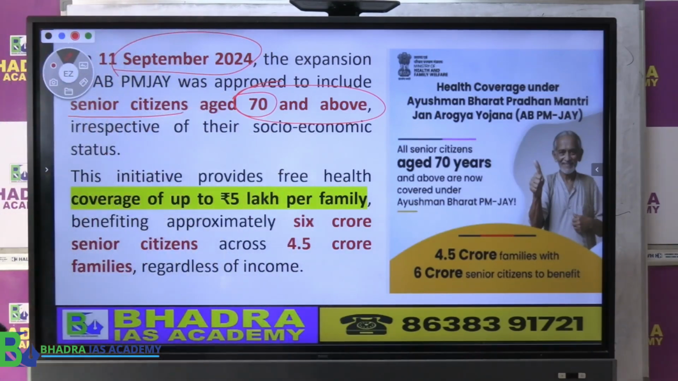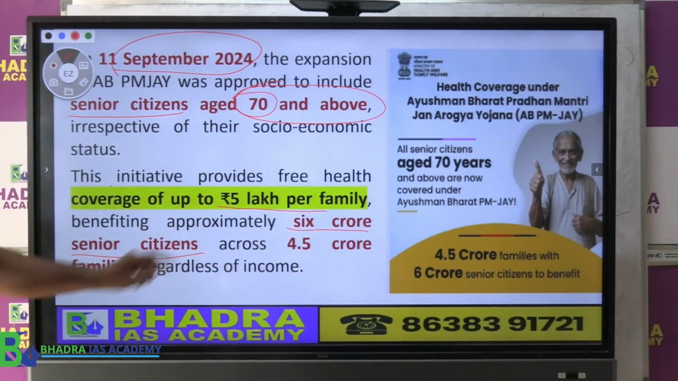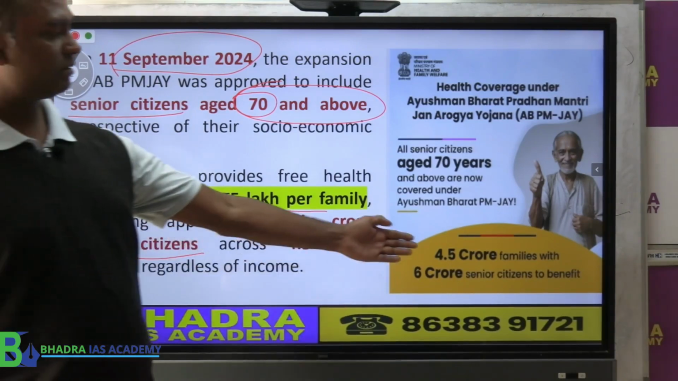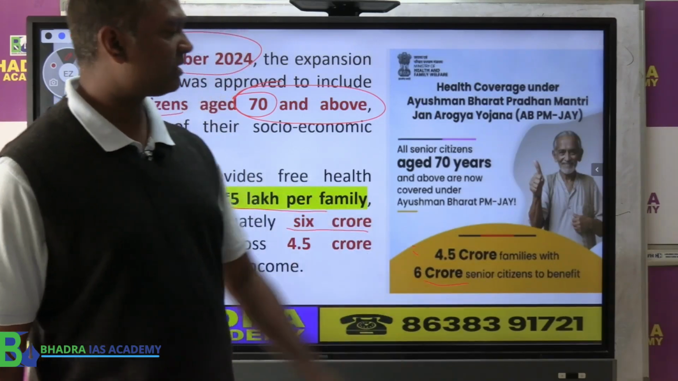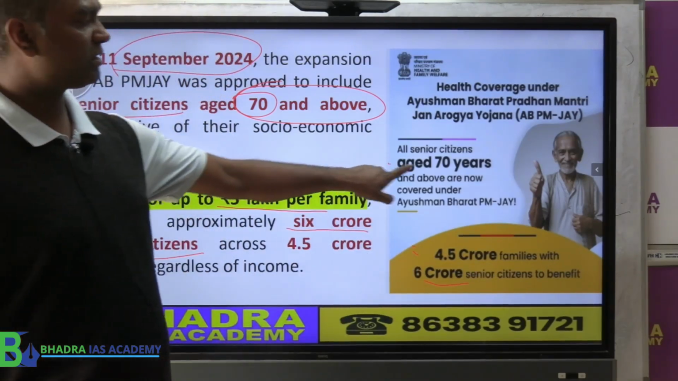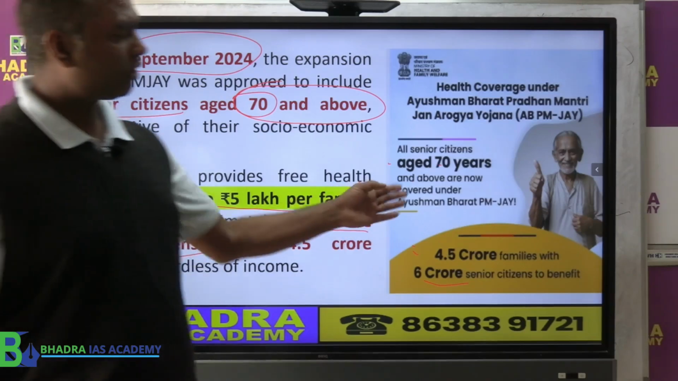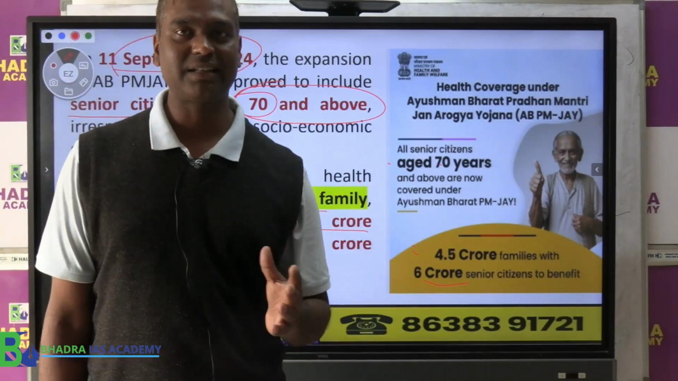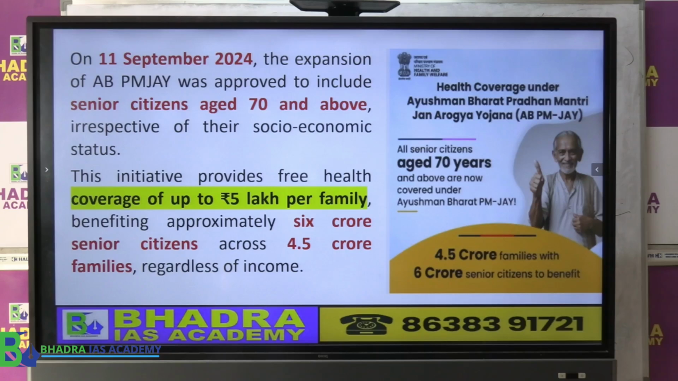That is the idea. This initiative provides free health coverage up to 5 lakh per family, benefiting about 6 crore senior citizens. The basic thing given here is 4.5 crore families and 6 crore senior citizens, mostly those aged 70 and above, who are eligible for this. This topic has a chance of coming in the prelims exam, so we must definitely watch the discussion once.